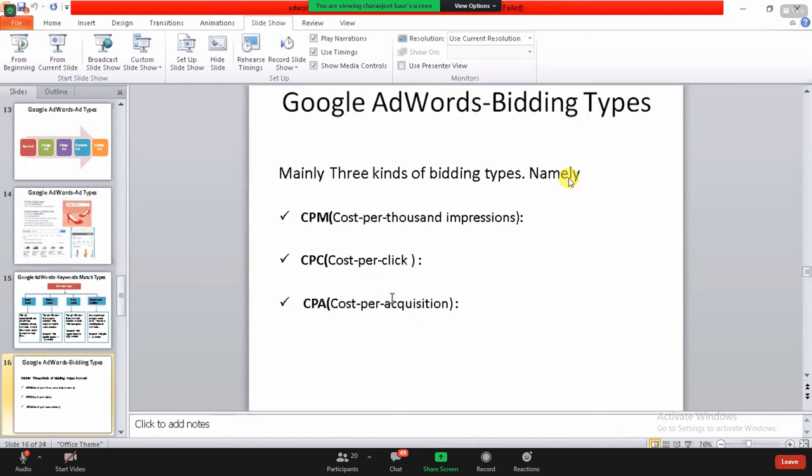Now, in the cost per acquisition, it also says that if you have paid to Google, like if right now I'm having a digital marketing course in my company, and I said that I need people to get converted into the courses. Okay, so I have paid to Google for that. Once people have enrolled in my course through my paid ad on Google, once they have converted, I need to pay for that to Google. So this is cost per acquisition.